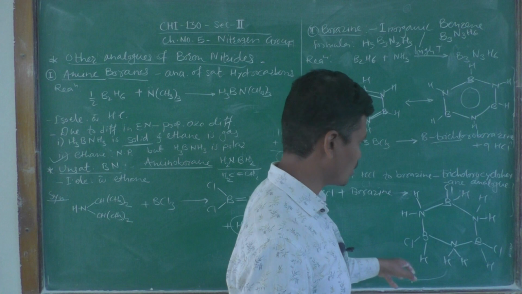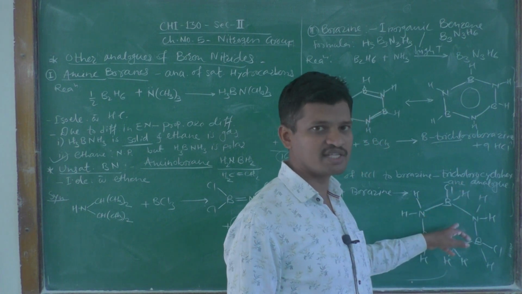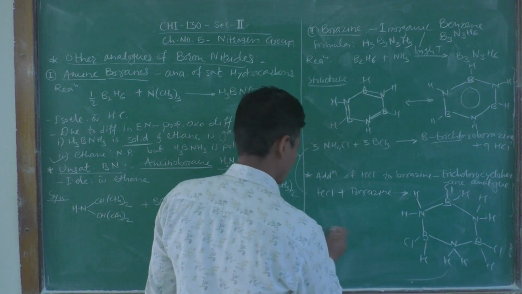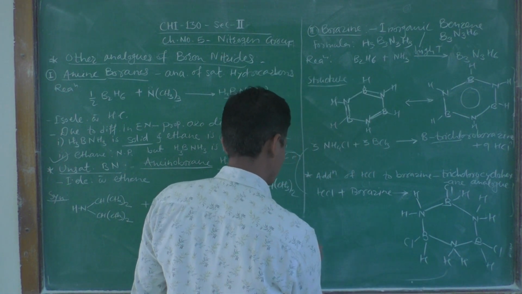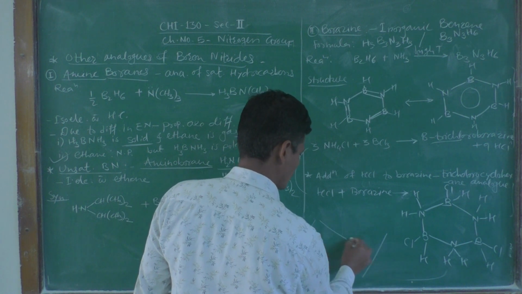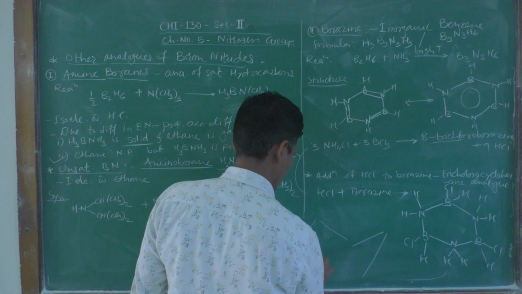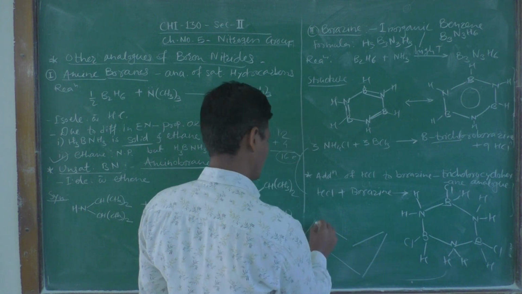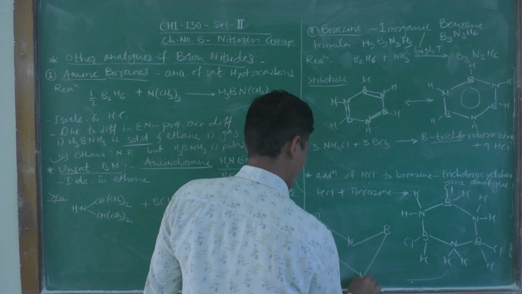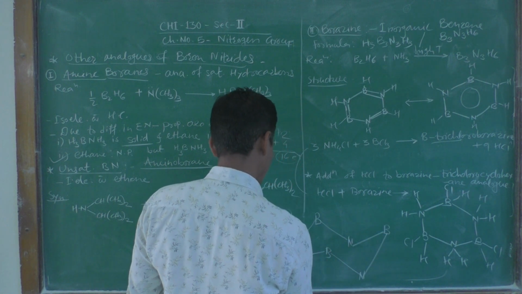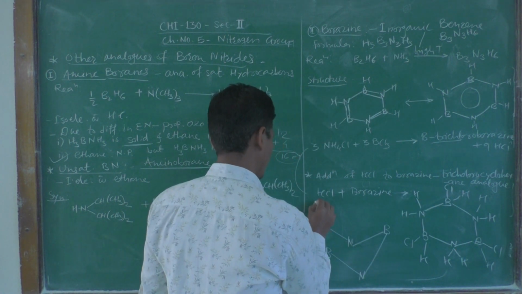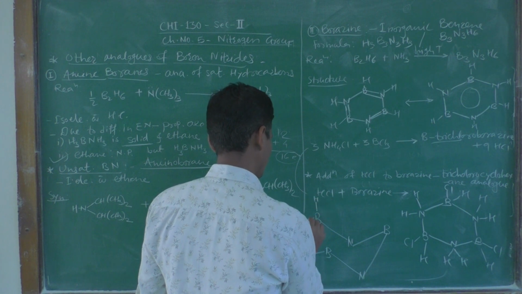So, this is the structure of the trichlorocyclohexane analog. This can be written in the chair form like this: boron, nitrogen, boron, nitrogen, boron, and here nitrogen. To each boron there is 1 chlorine and 1 hydrogen atom.